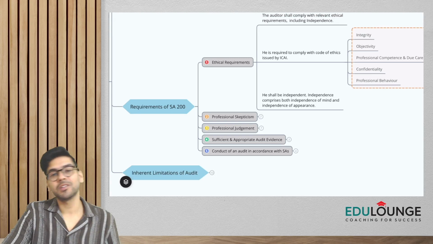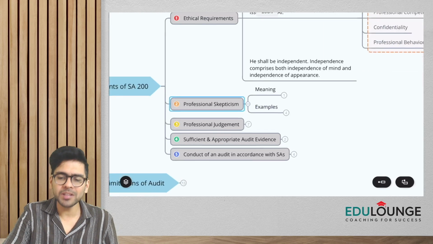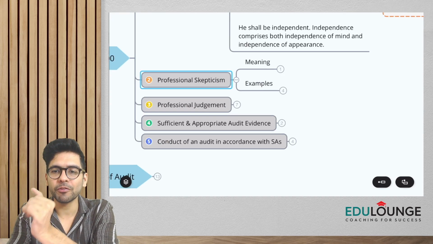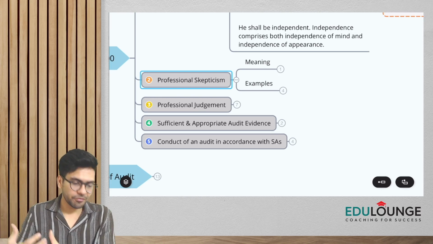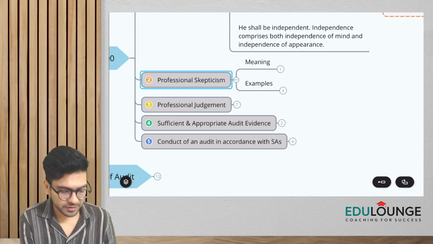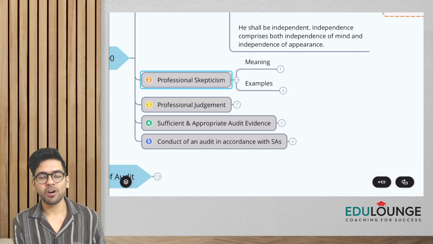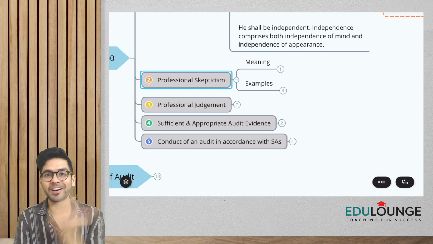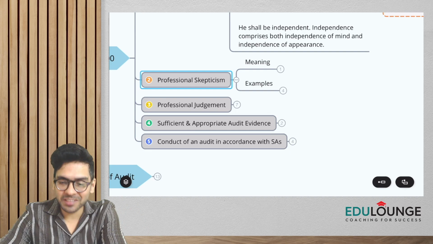Next again is professional skepticism. Now, what does this mean? We are going to understand the meaning of professional skepticism, and a few examples or circumstances where we should always be alert, where you should switch on your professional skepticism antenna or radar. Okay. So what is professional skepticism, guys?